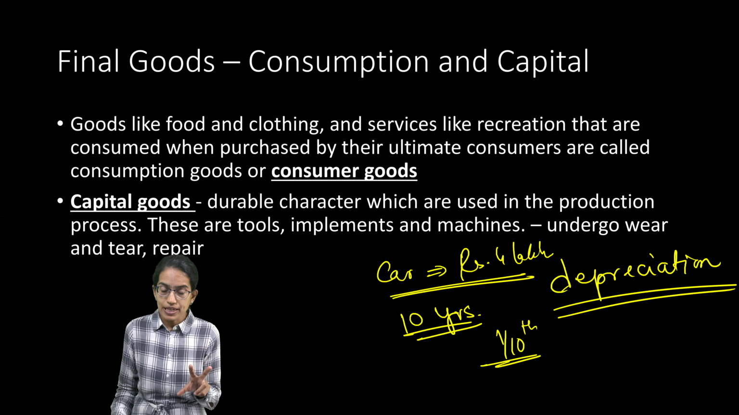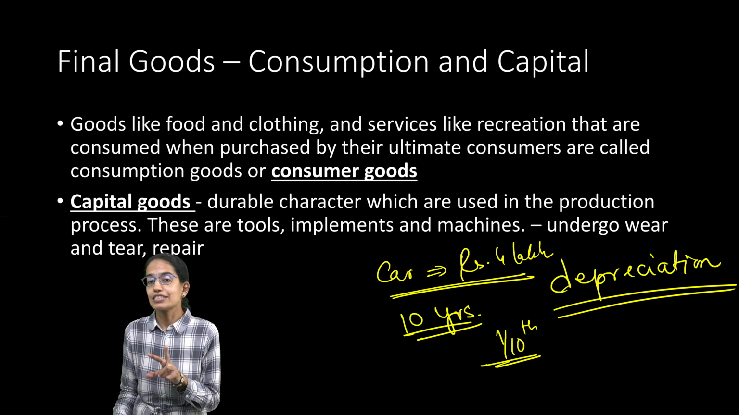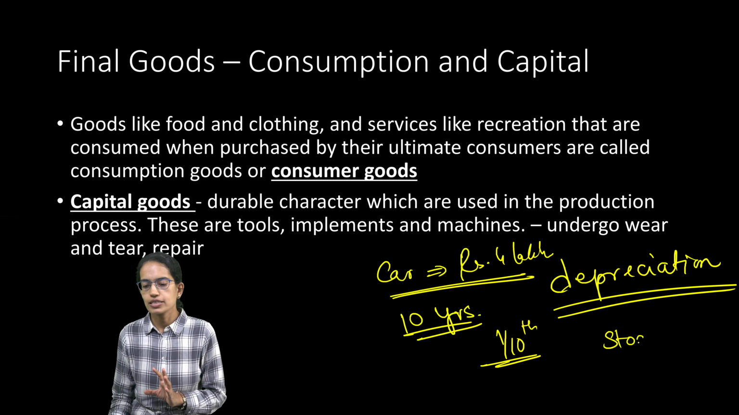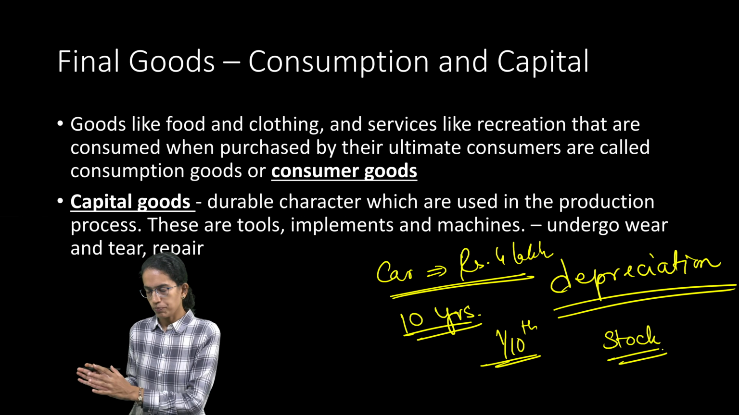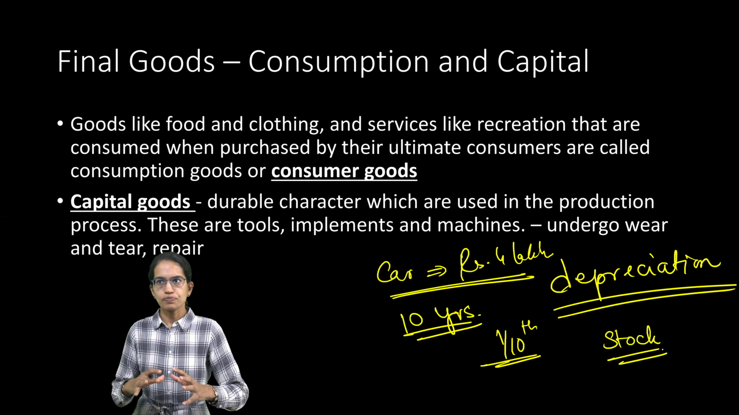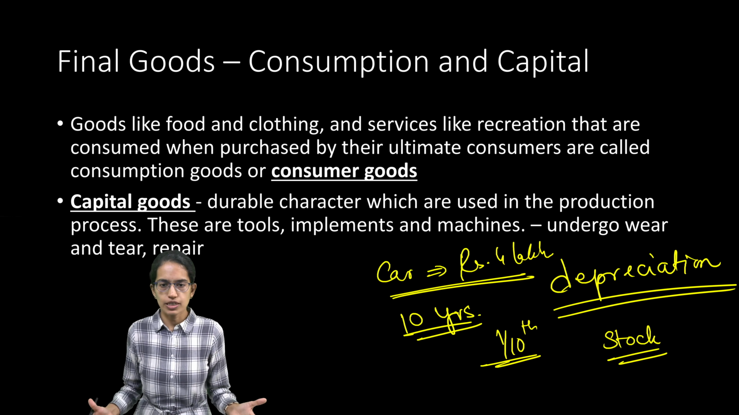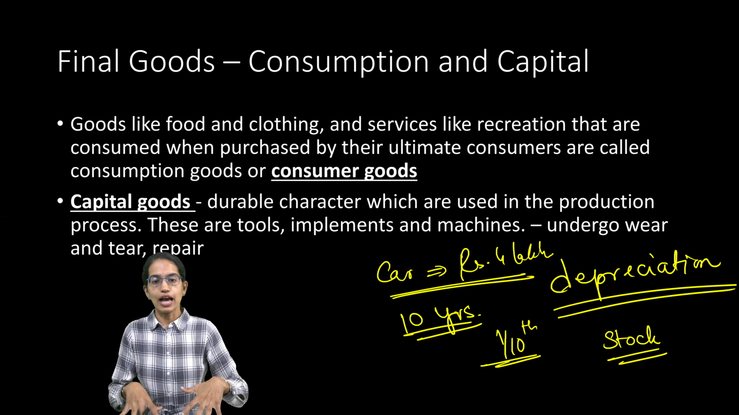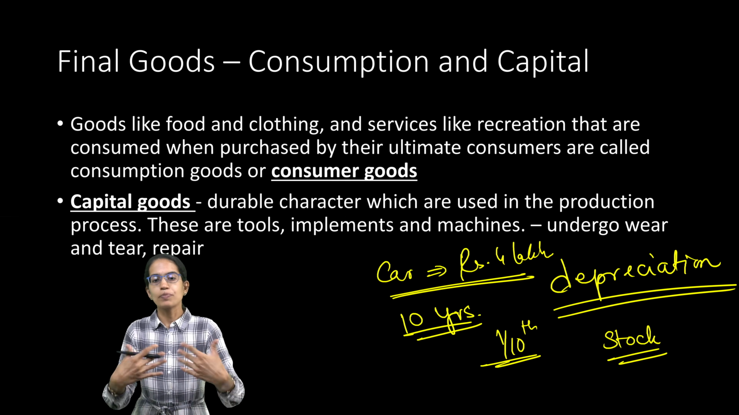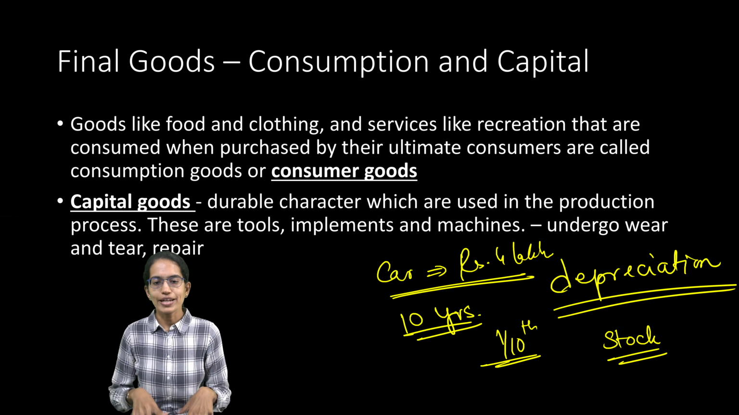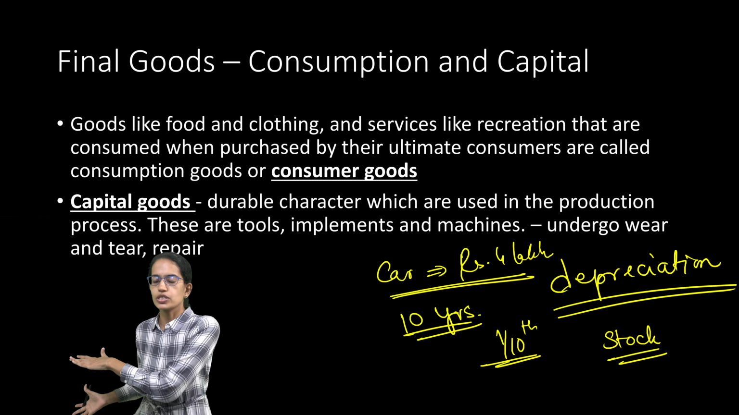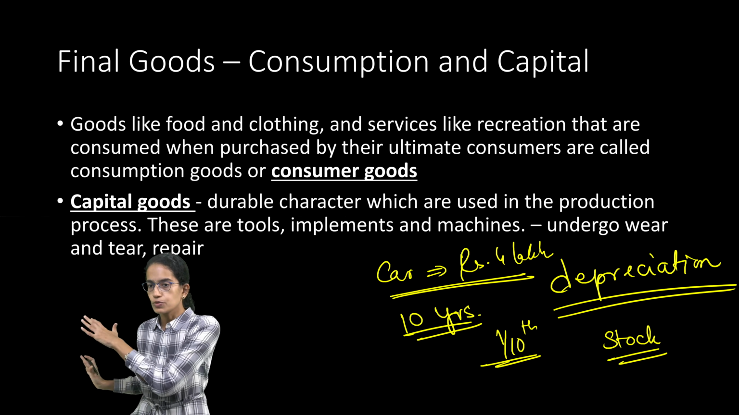Now, capital goods can be maintained as a stock or flow. What is a stock or flow? Stock is keeping the inventory. Let's say you require books for your study, and let me say I am a stationery shop and I provide the books. So what I do is I keep a stock. 9th class, these books are required. 10th class, these books are required.